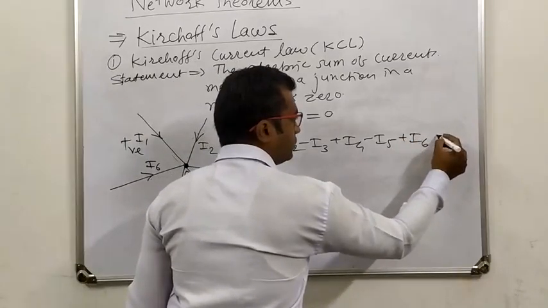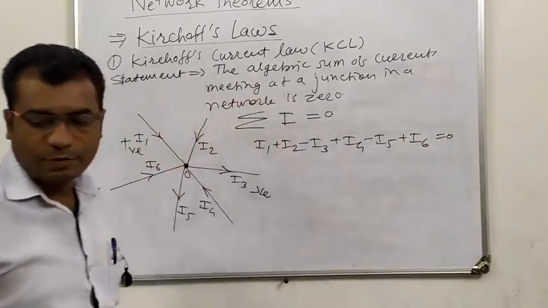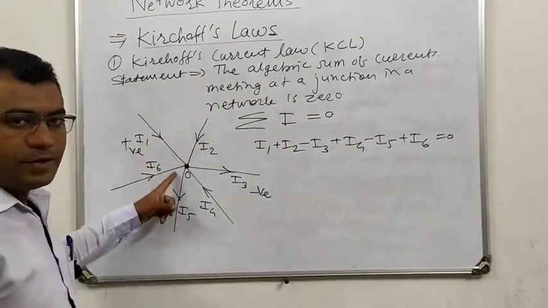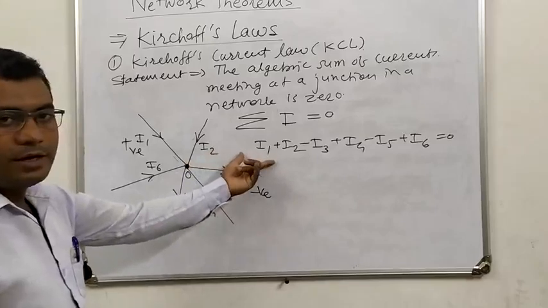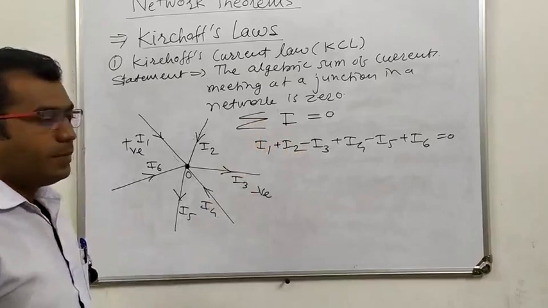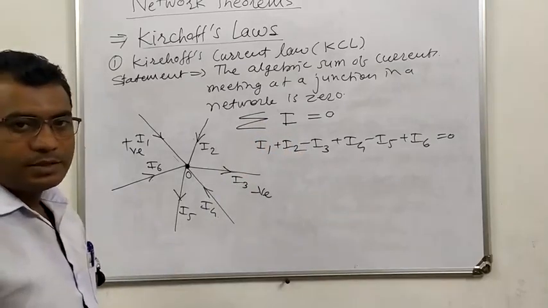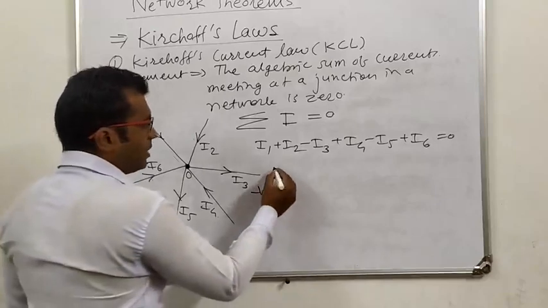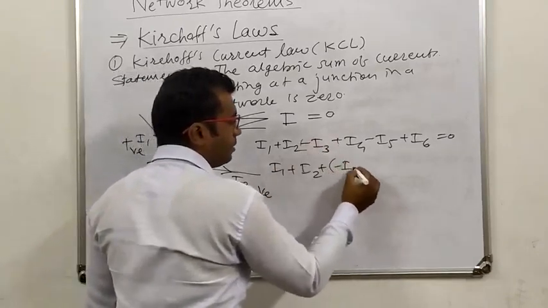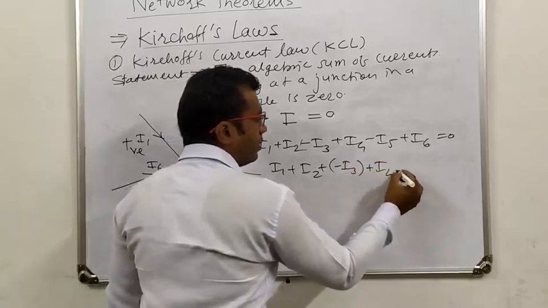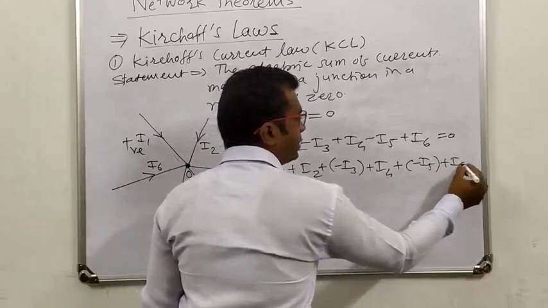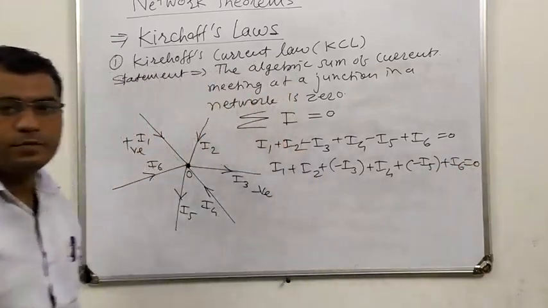It is equal to 0. We have to show that it is equal to 0. That is, I1 plus I2 minus I3 plus I4 minus I5 plus I6 equals 0.